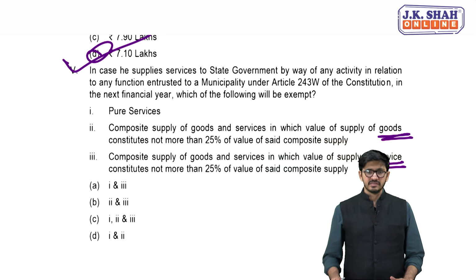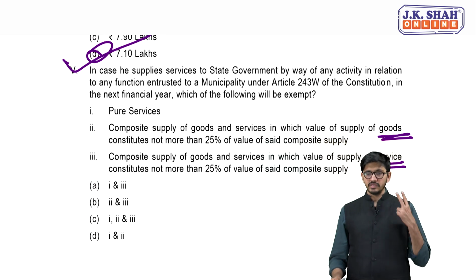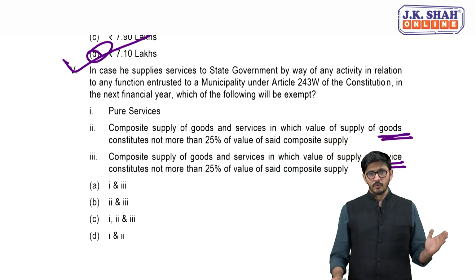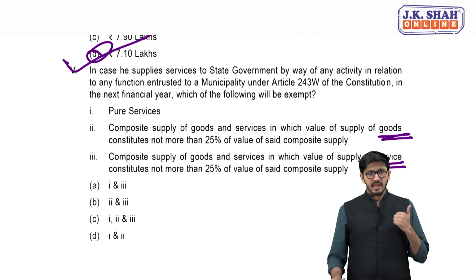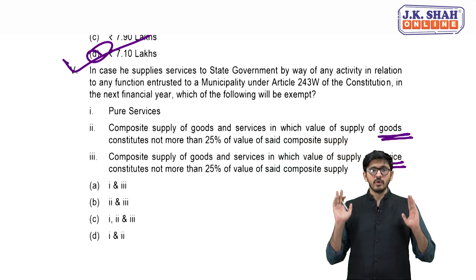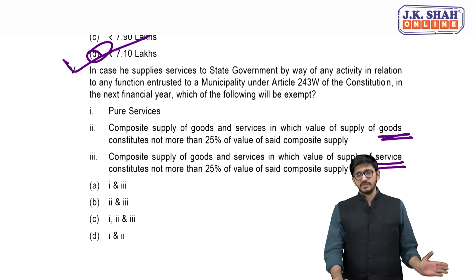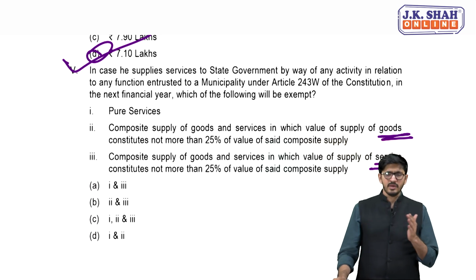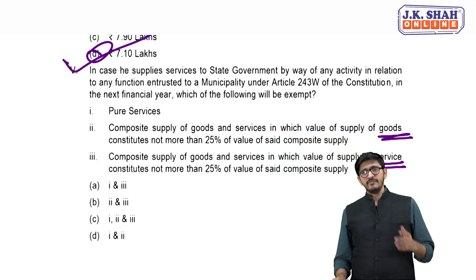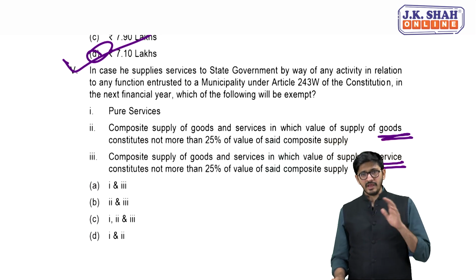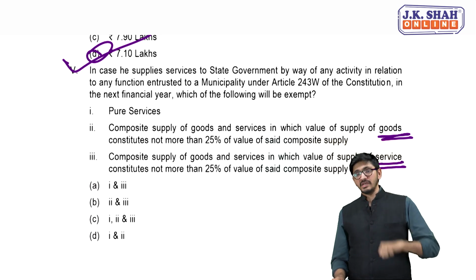Remember, my dear friends, in this case the exemption is given only for 2 cases. One is where you are providing pure services, which means that you are providing only service. This is actually a given exemption under entry number 3, and a recent entry has been introduced, that is entry number 3A, which talks about if you are also giving composite supply, it's okay, but make sure that the service component is actually dominant.